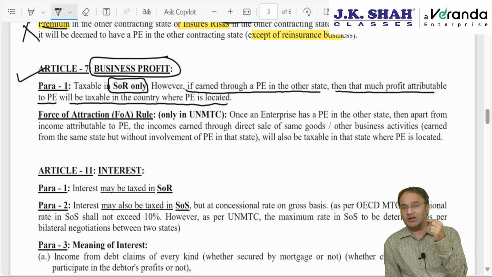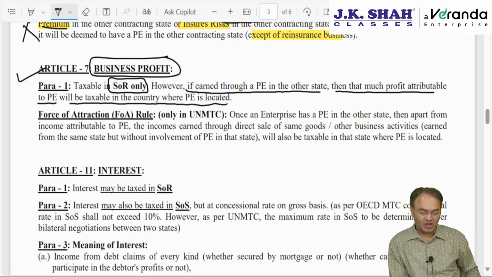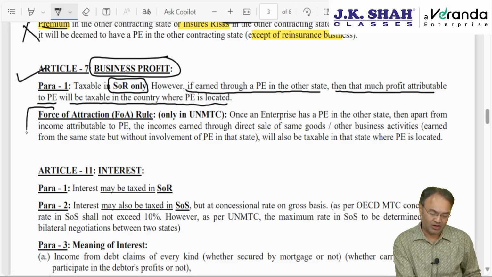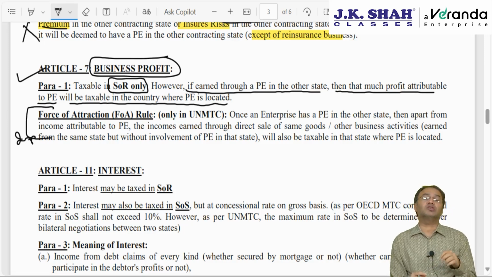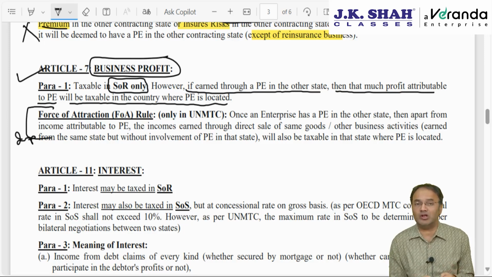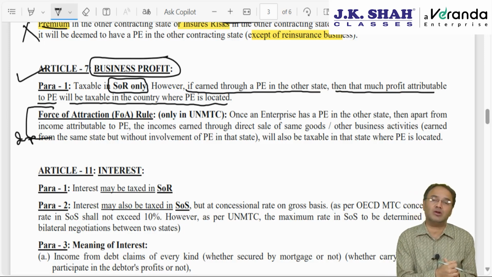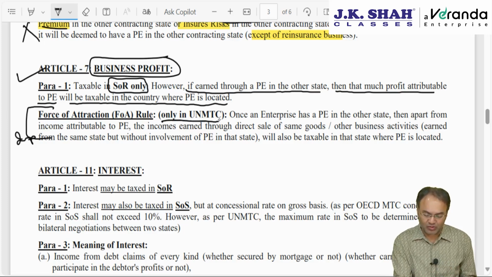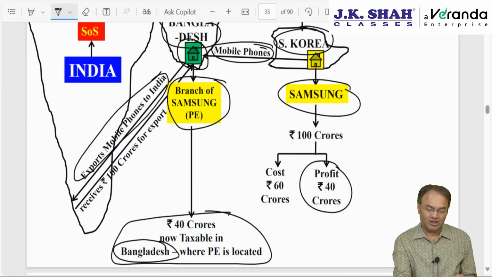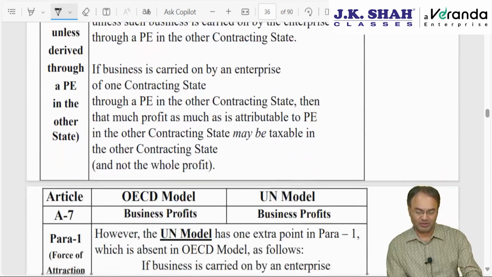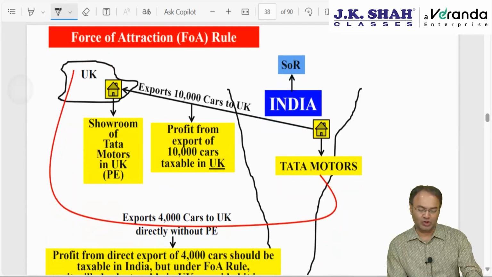The rules for Article 7 business income are slightly different as compared to other heads or other articles. Force of attraction rule, this is slightly an important point. This concept is there only in the UN model, which India generally follows. Which model does India follow? Don't forget, India generally follows the UN model tax convention. And this force of attraction rule concept is only in the UN model convention. What does it say? Let's try to understand with the help of an example. This extra point is there only in the UN model.